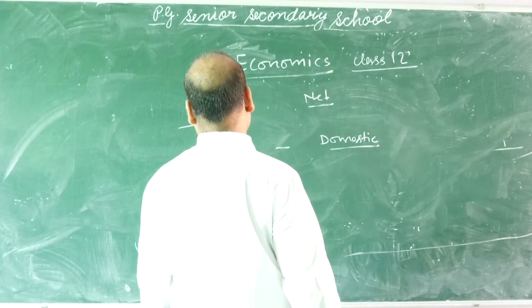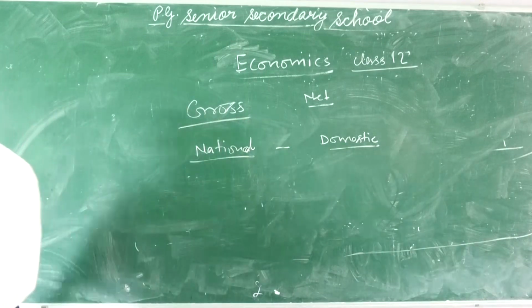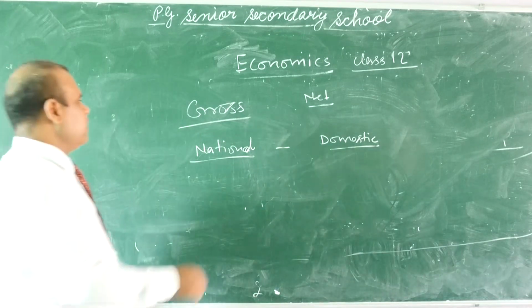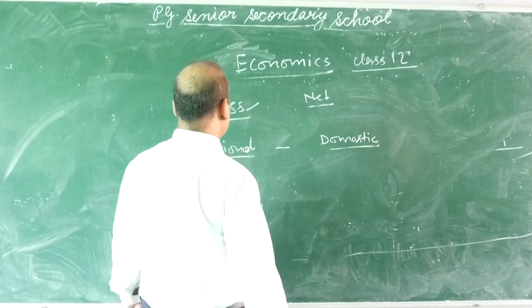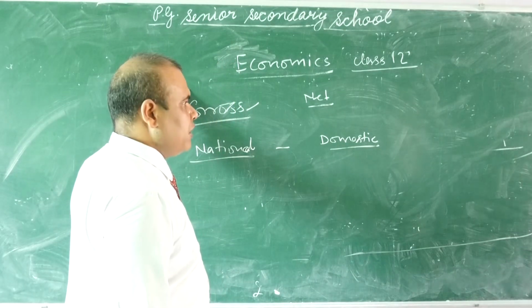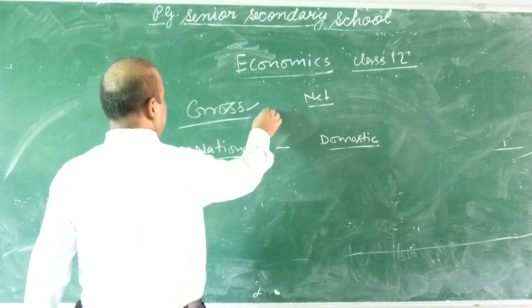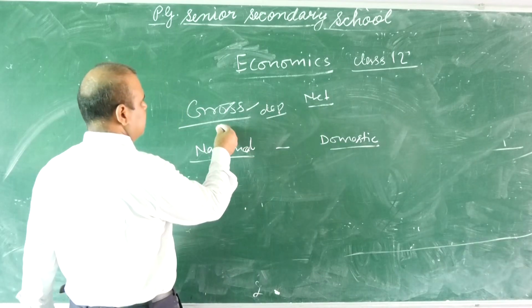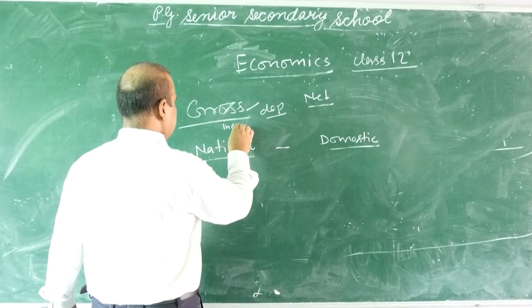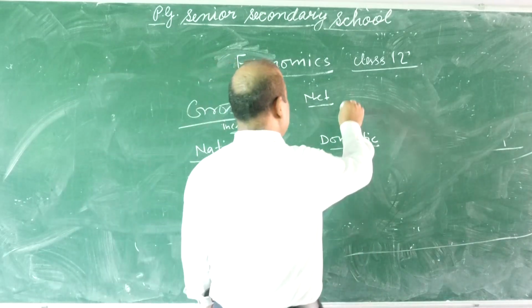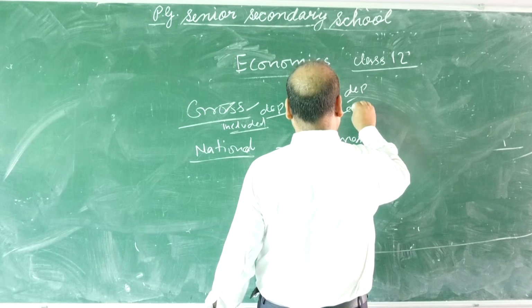Gross and net. The difference between gross and net is depreciation. In gross, depreciation is included. In net, depreciation is excluded.